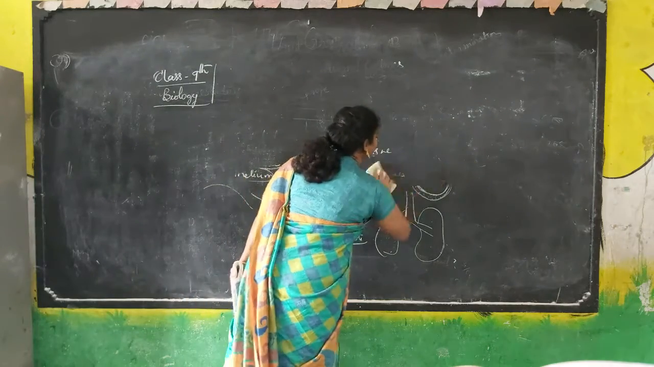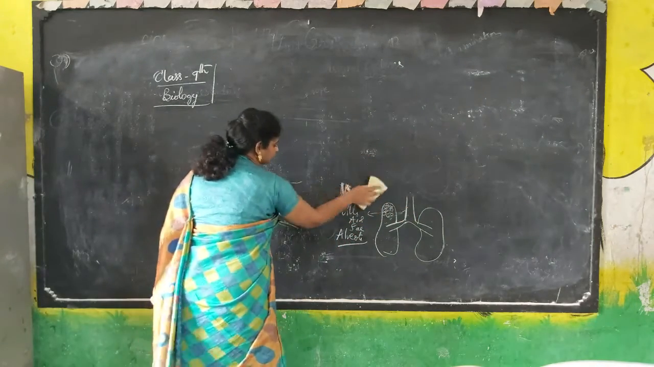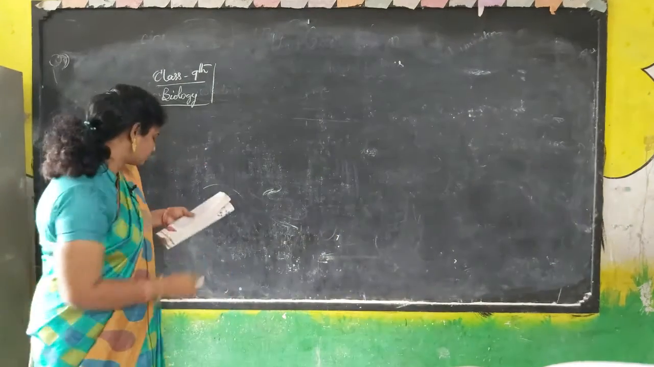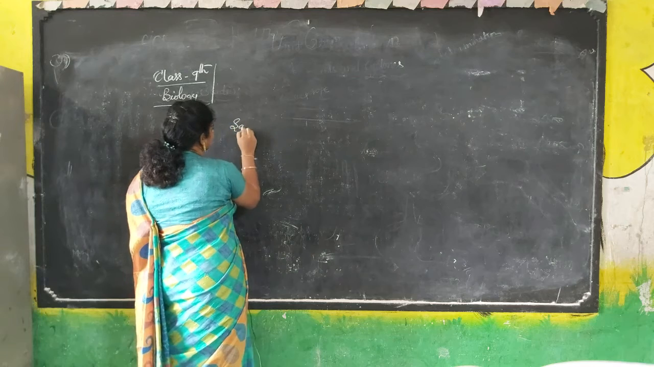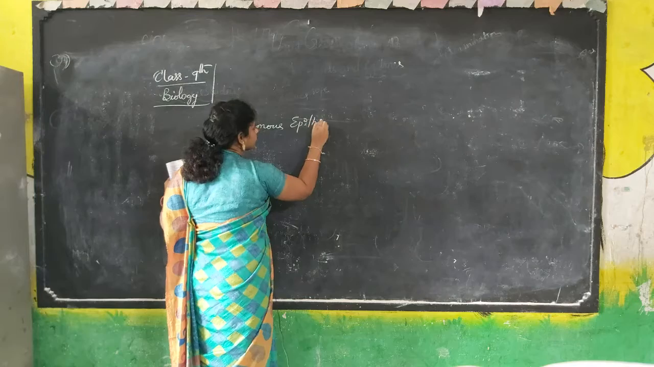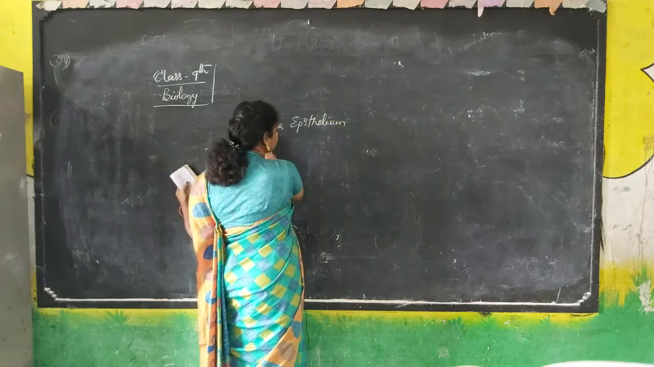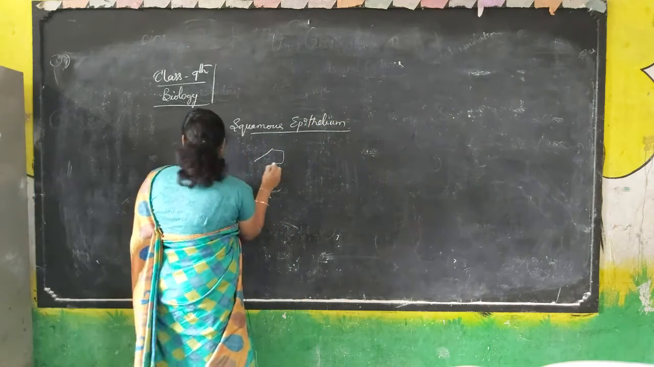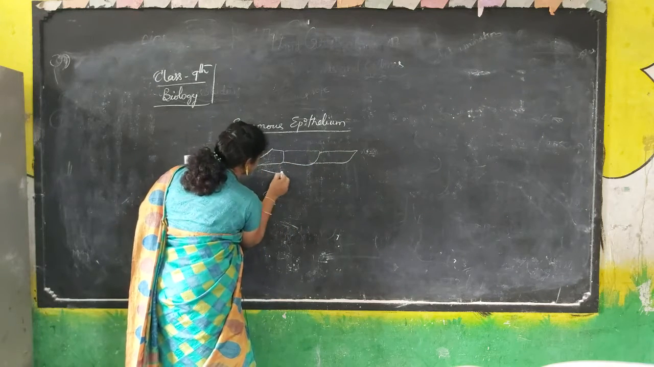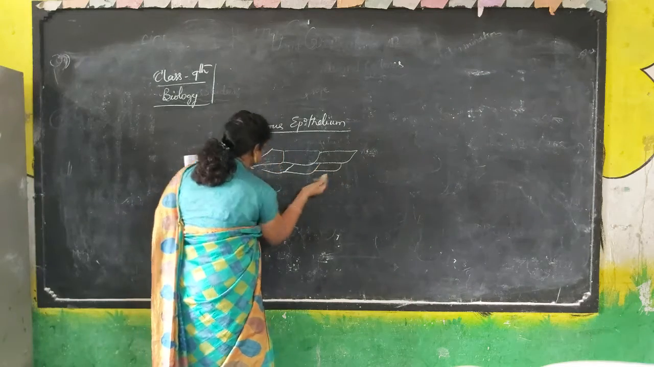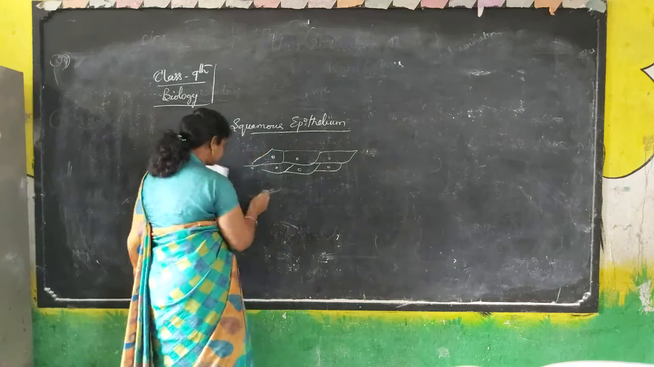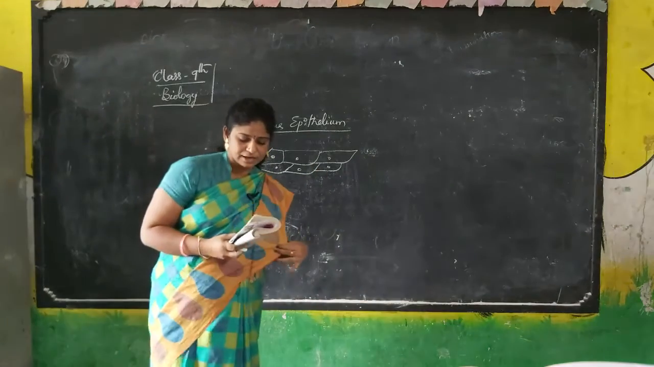Now we will go into types of epithelial tissues. First one is squamous epithelial tissue, squamous epithelium. Squamous epithelial tissue is very much flat. These are flat cells, like this, with nuclei. They are the outermost covering layers.